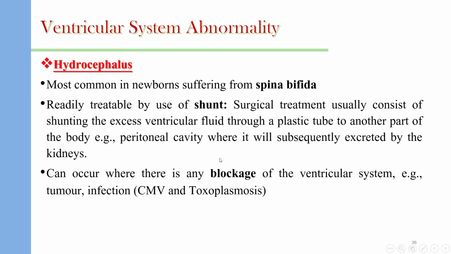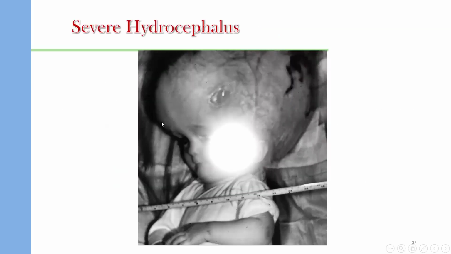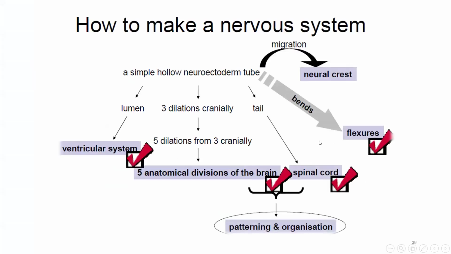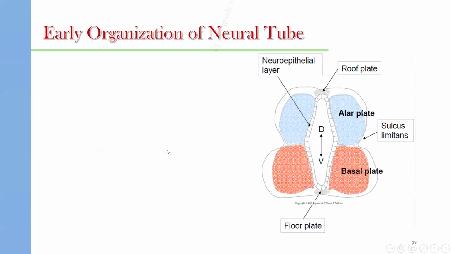Hydrocephalus is caused either by blockage of the ventricular system, like by tumor, or by infection, cytomegalovirus, toxoplasmosis, like this picture. This picture shows severe hydrocephalus. See the size of the head. So the ventricular system is completed.